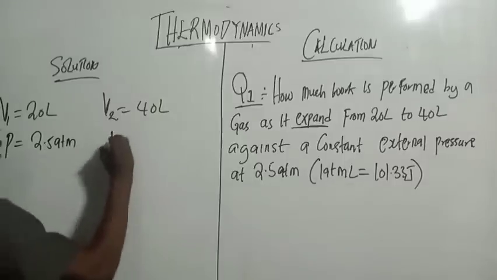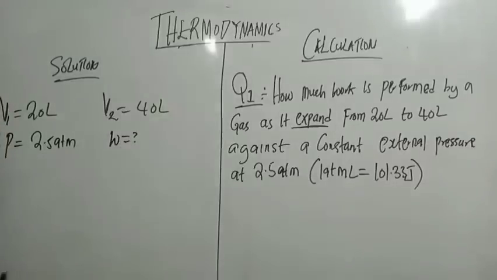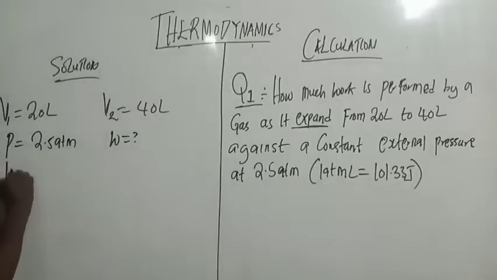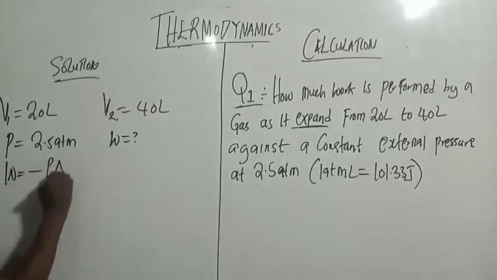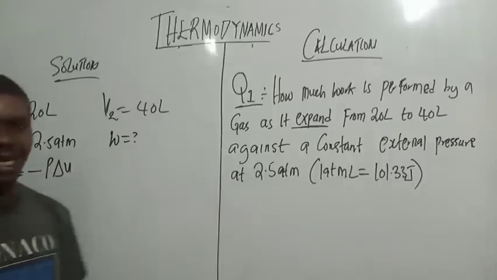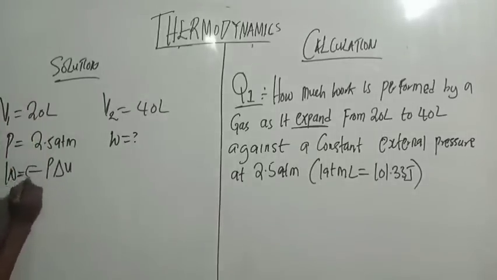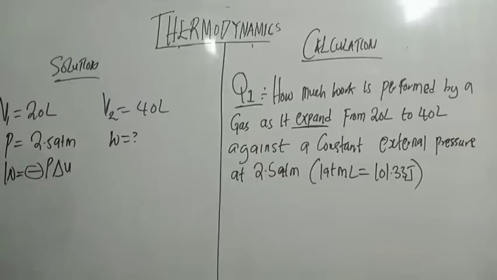They talk about the work done. Now remember, for expansion, W is equal to minus P change in V. Now what I want you to understand is that the final answer must have a negative sign. So let's see if I would have negative here.